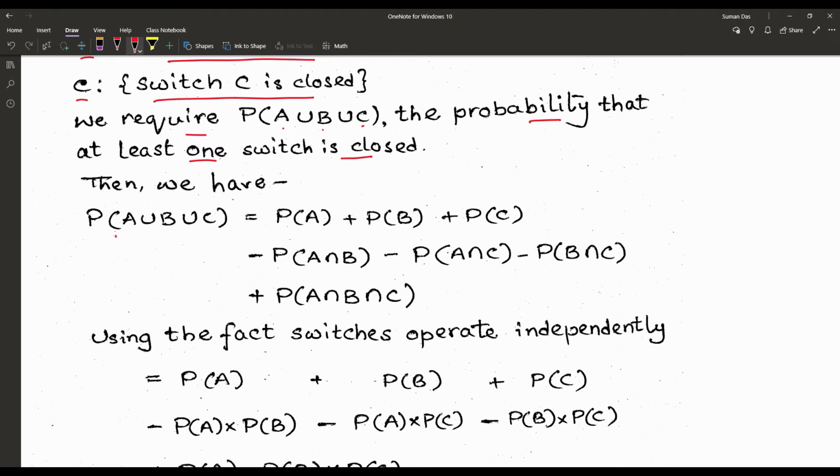So according to the formula, P(A union B union C) is equal to P(A) plus P(B) plus P(C) minus P(A intersection B) minus P(A intersection C) and minus P(B intersection C) plus P(A intersection B intersection C). Now P(A) plus P(B) plus P(C), that is okay.